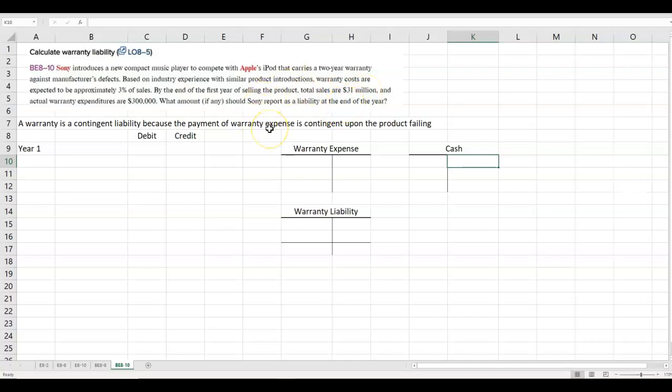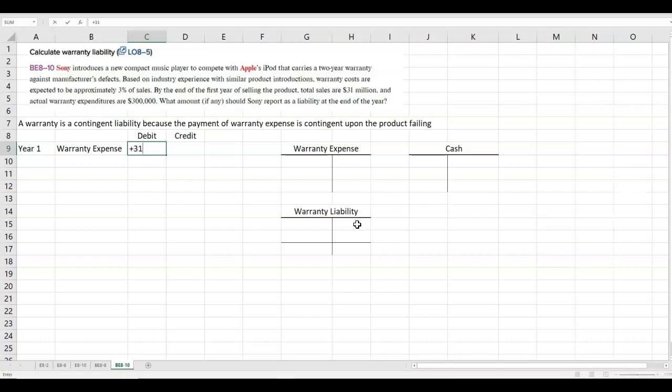We want to match what we believe we're going to have to replace because remember, it carries a 2-year warranty. If it carried a 1-year warranty, we could just do actual, but it has a 2-year warranty. So we have to record all of the expense we expect against that $31 million in the year of the sale. We're going to debit warranty expense for 3% of 31 million.